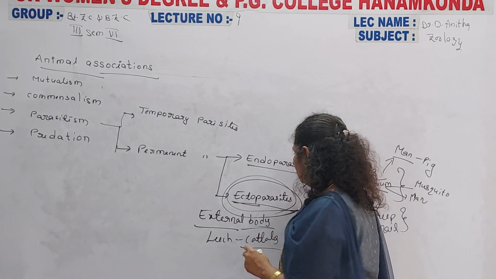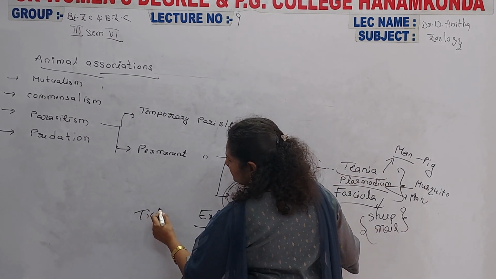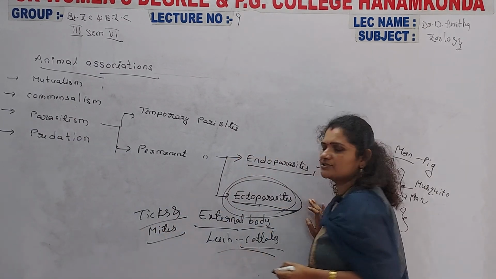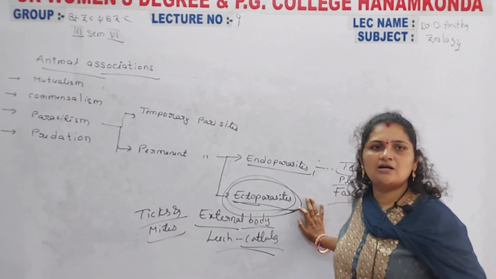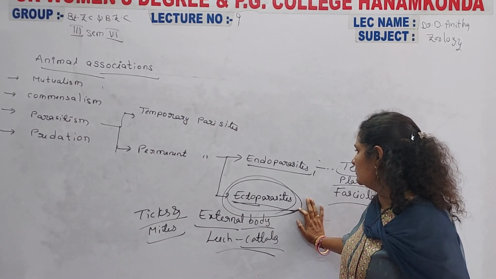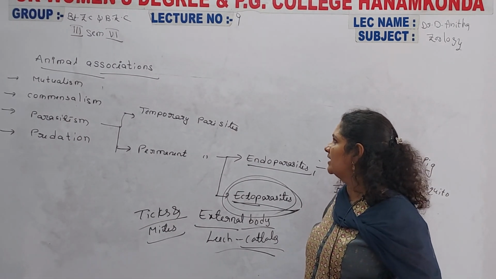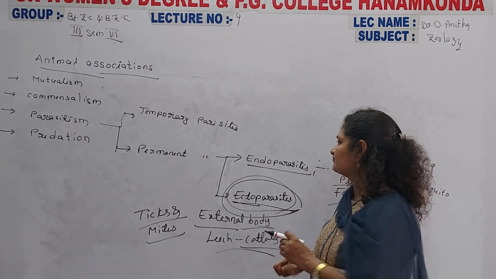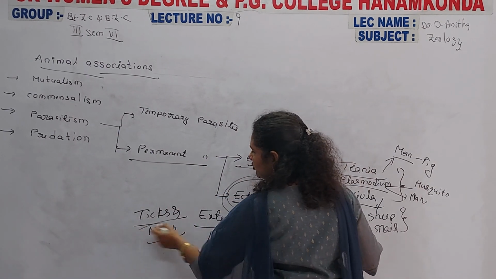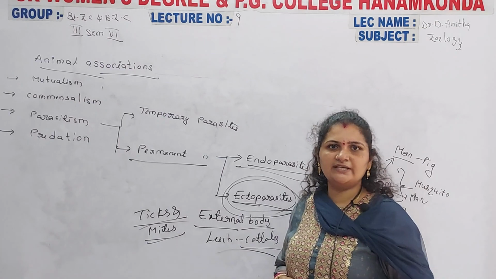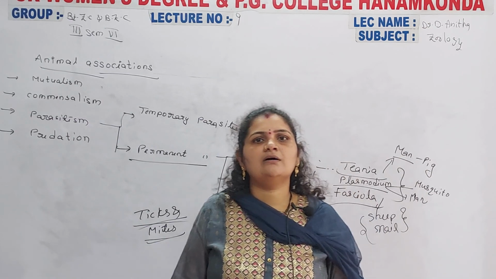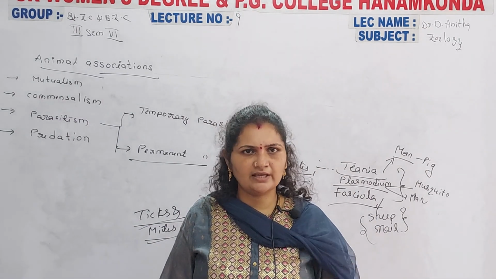Not only these, but ticks and mites are also external parasites of the body. These can also cause an external, parasitic life for organisms. These parasites can be temporary parasites or permanent parasites, ectoparasites or endoparasites. Ecto means a completely external parasitic life. Anyway, the parasites can cause great harm.